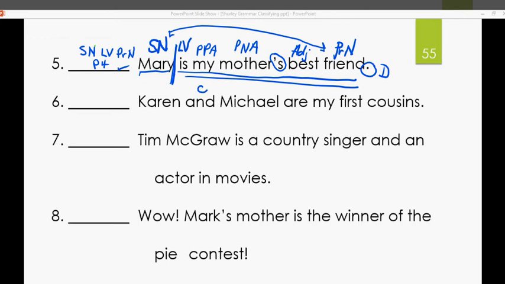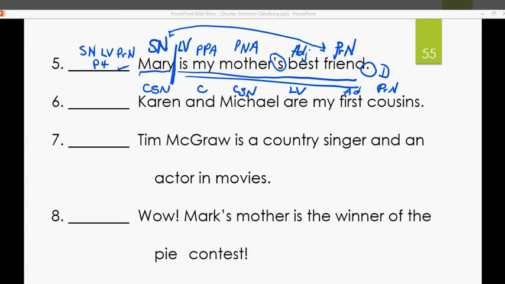Label it C. So if Karen is our subject noun and Michael is a subject noun, we've got a compound subject noun. So put your C for compound in front of that. What's being said about Karen and Michael? Karen and Michael are. Linking verb. Am, is, are, was, were, be, being, been. Are what? Are cousins. Now ask yourself, are cousins and Karen and Michael the same thing? Yes, they are. So it is not a direct object because it's the same as the subject. So it's predicate noun.